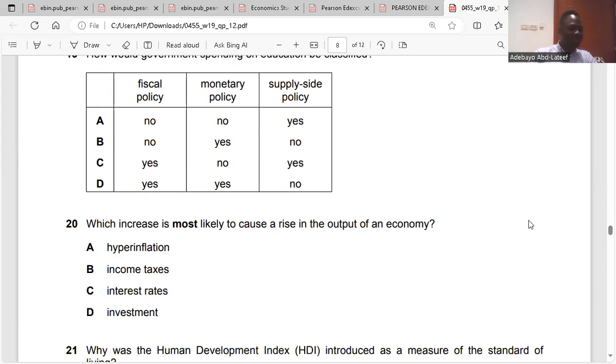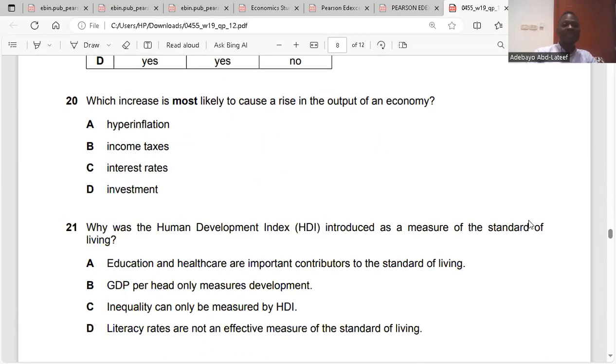Question 20. Which increase is most likely to cause a rise in the output of an economy? Output will increase if investment increases. Yes, because investment in capital goods will increase output and GDP. Clear, right? So the answer is D.